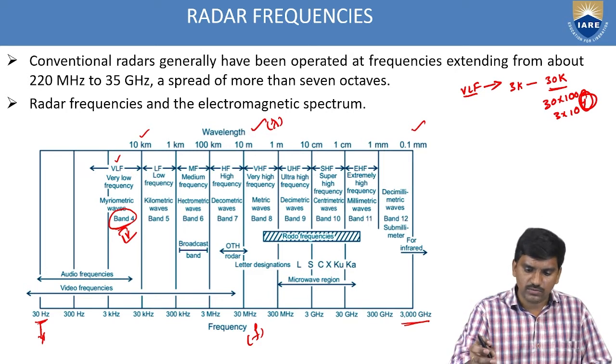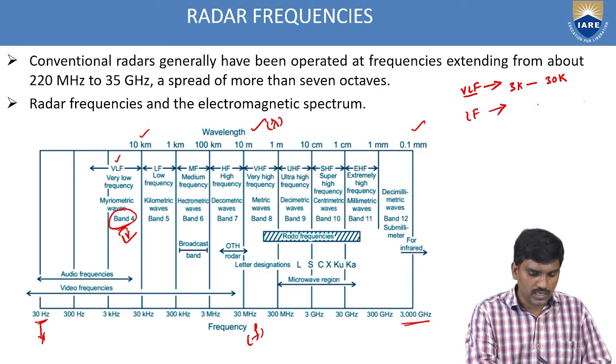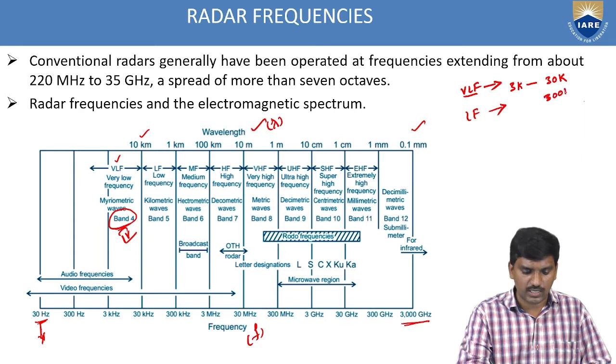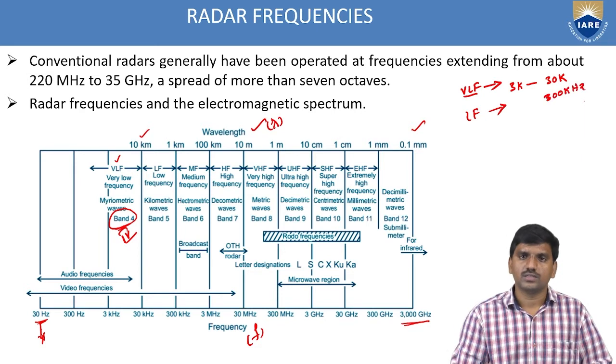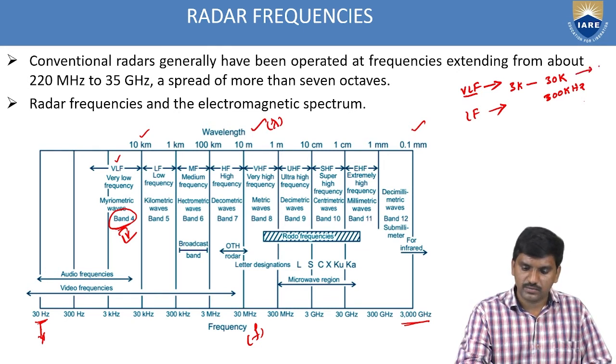The next is low frequency, LF, which goes up to 300 kilohertz. Here it is band 5. This is 4, and this is 5.